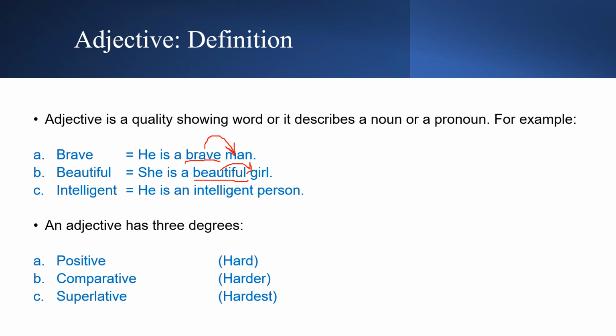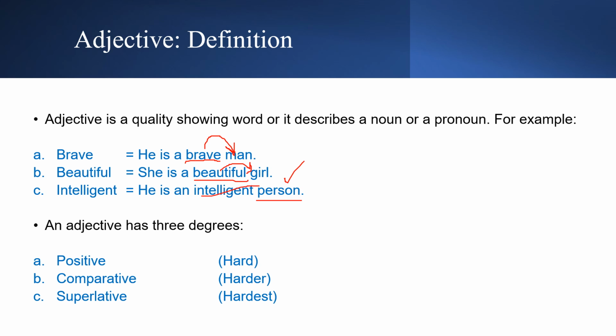We will talk about that later. The next word is intelligent. He is an intelligent person. Now the word intelligent tells us about the quality or the specific detail about this person. He is intelligent. He is not dull. If it is a dull person, we would say he's a dull person, and then dull would be an adjective.